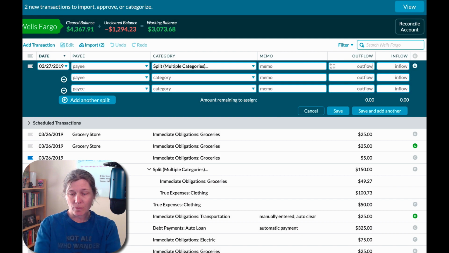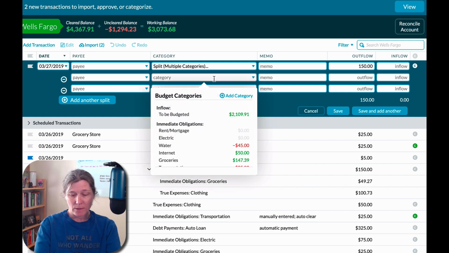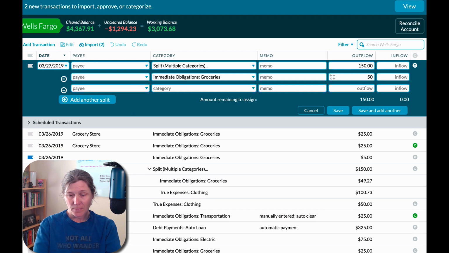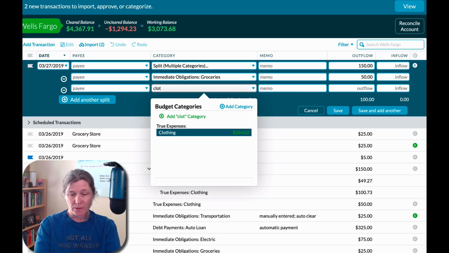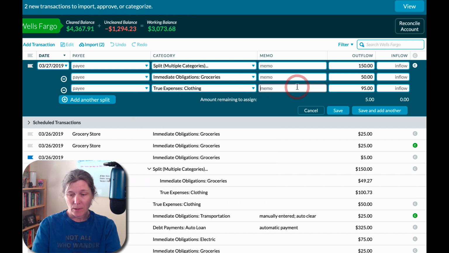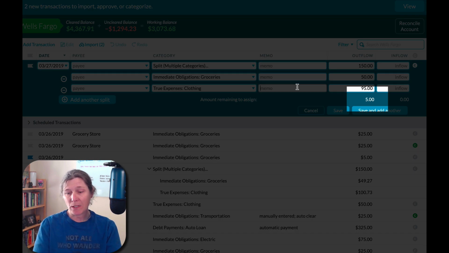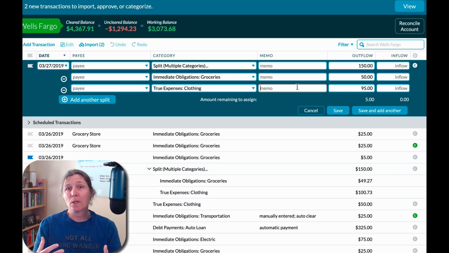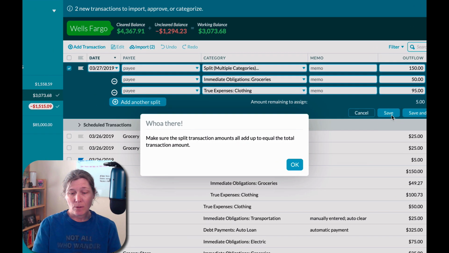Now if I try to create a transaction in here that's split, and let's say I'm going to spend some money on groceries, and then I'm going to spend some money on clothing. And now YNAB tells me that I have a remainder of $5 here. And if I don't assign those $5, if I tell YNAB right now to save it, it gives me this error message. It says, my math is bad, I have to go back and fix it before I can proceed.